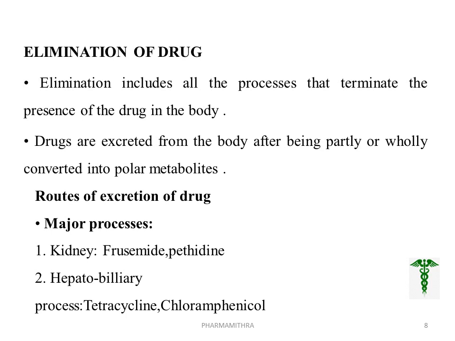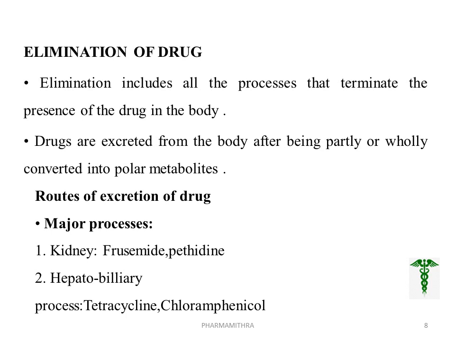The next process that takes place in the body is the elimination of the drug. Elimination includes all the processes that terminate the presence of the drug in the body. For that, mainly the kidney is responsible for excreting all water-soluble substances.